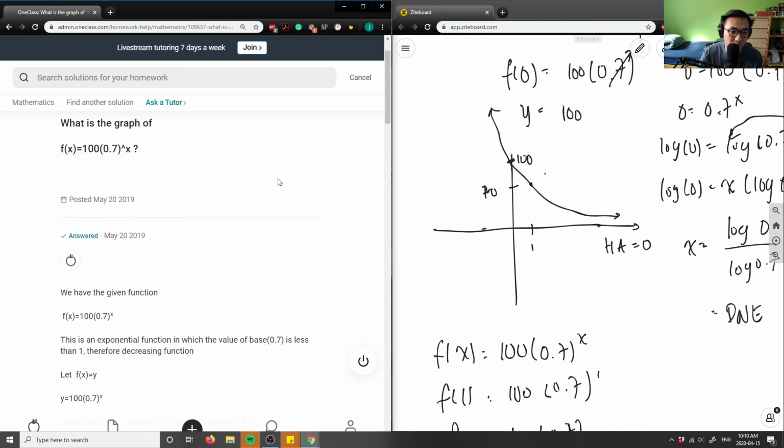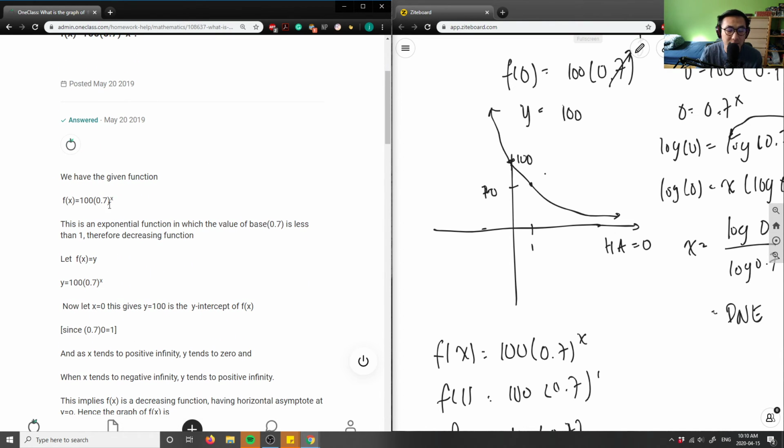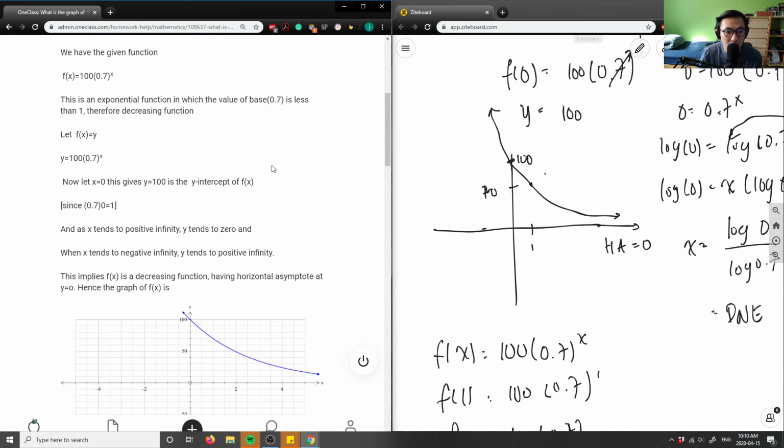I'm going to see what they did for their solution. So this is f of x equals 100 times 0.7 to the x. The base is less than 1, so therefore it is a decreasing function. Good. So we know that. They set f of x equals y. Now they let x equals 0, they set y equals 100 as the y-intercept, so they solve for this as well.